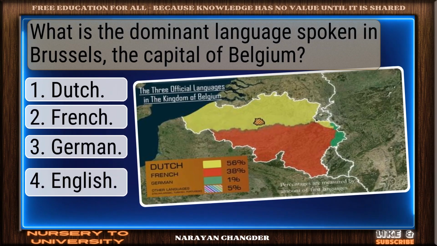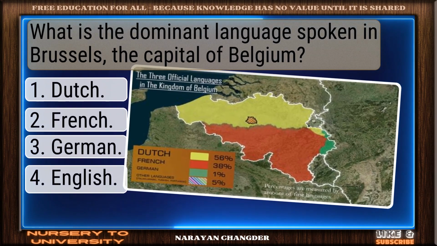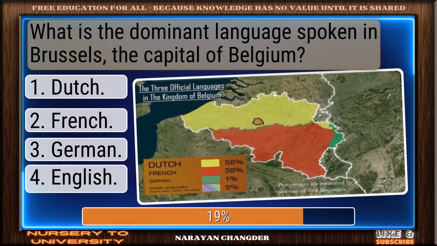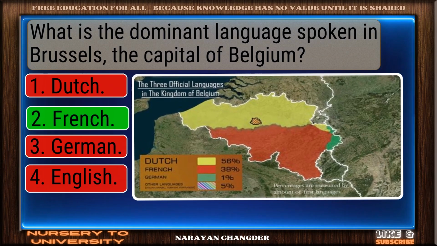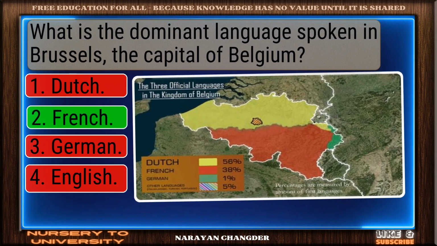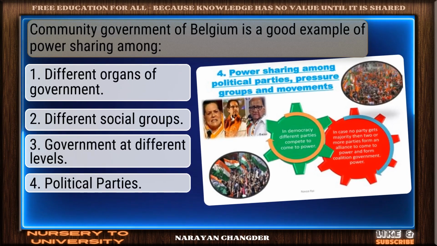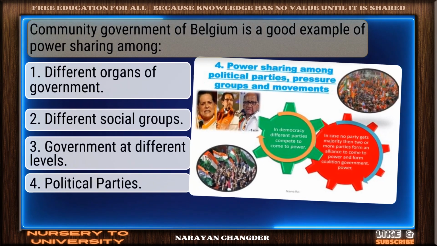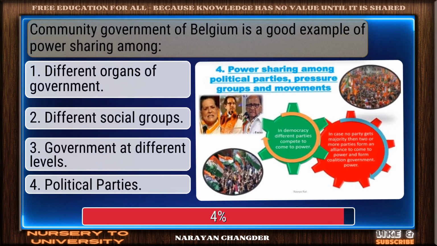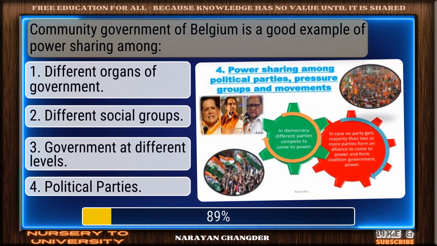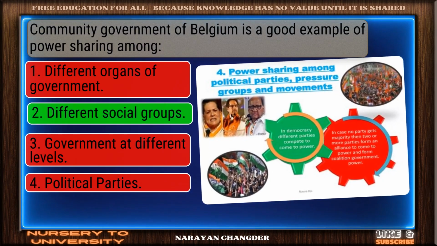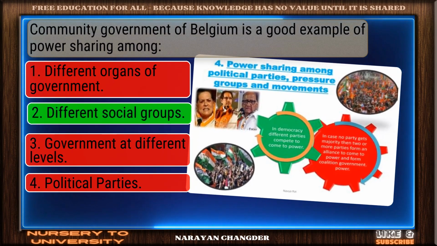What is the dominant language spoken in Brussels, the capital of Belgium? Solid response. French is valid. Community government of Belgium is a good example of power sharing among. Excellent choice. Different social groups is right.